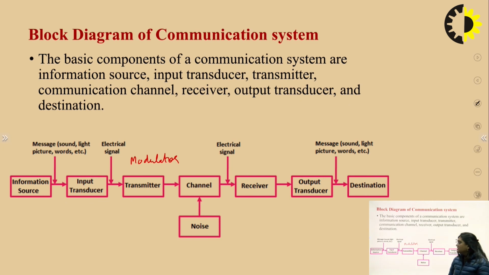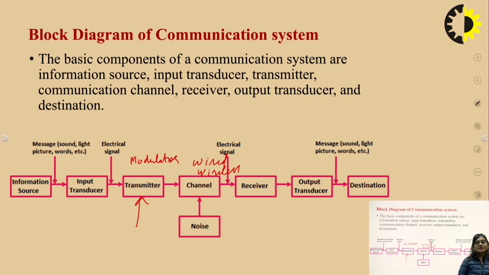Now the channel. There is an antenna in the transmitter, and this antenna transmits the message signal. The channel may be wired, or it may be wireless. Wired means we connect the transmitter and the receiver. Say our transmitter is in Delhi and the receiver is in Bombay. So we connect the transmitter and receiver with the help of coaxial cables.